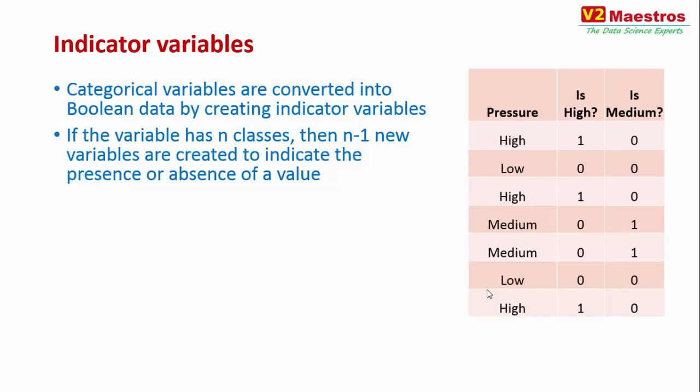The way that low is going to be shown is that when both these columns are zero, it indicates low. That's why if there are n classes, you create n minus 1 columns, because the absence of value in both of these is going to indicate the third value.